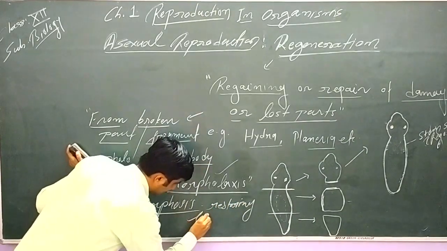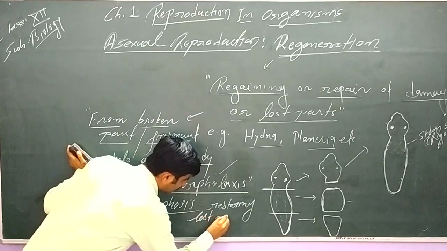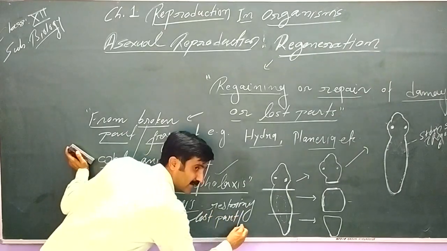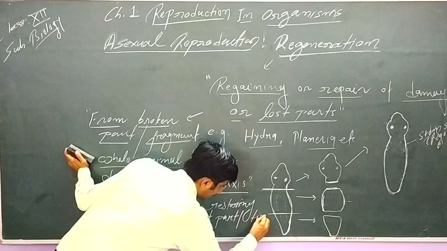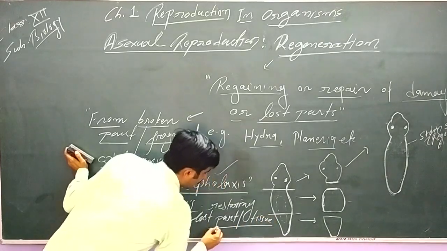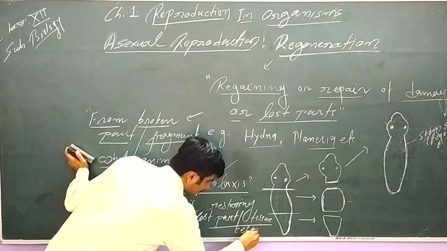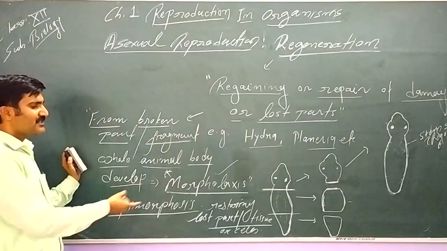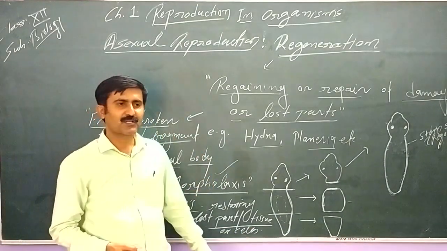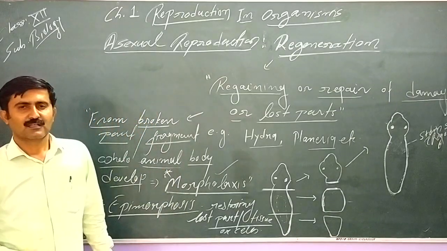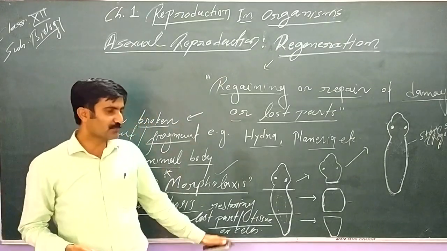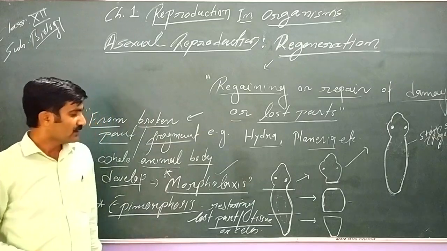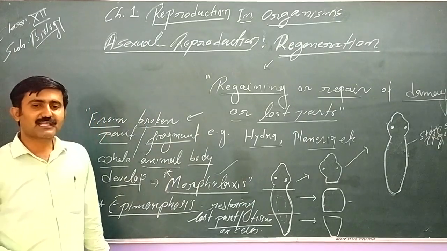Restoring the lost part means here lost tissue or some cells, right? But a whole organism will not develop. This kind of thing is seen in the starfish, or it can be seen in some reptiles like lizards.